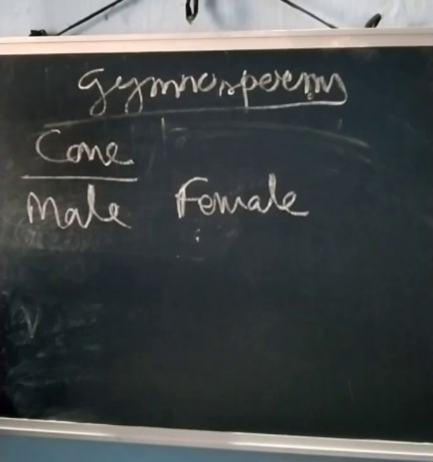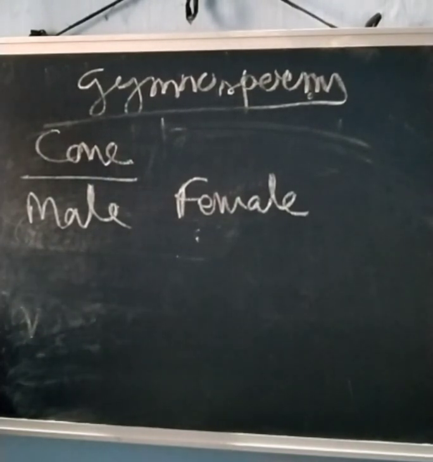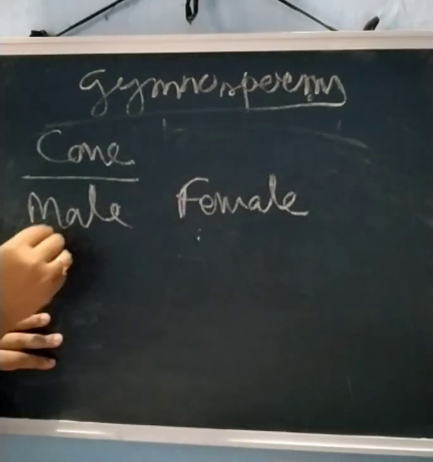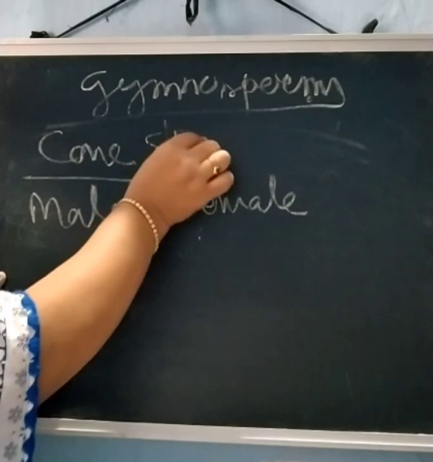Male cones have two kinds of spores produced within the sporangia that are borne on sporophylls. Sporophylls are the leaves, and there are microsporophylls and megasporophylls. Microsporophylls bear microsporangia and produce microspores; the male cone is called the male strobilus. This cone is also known as strobilus.